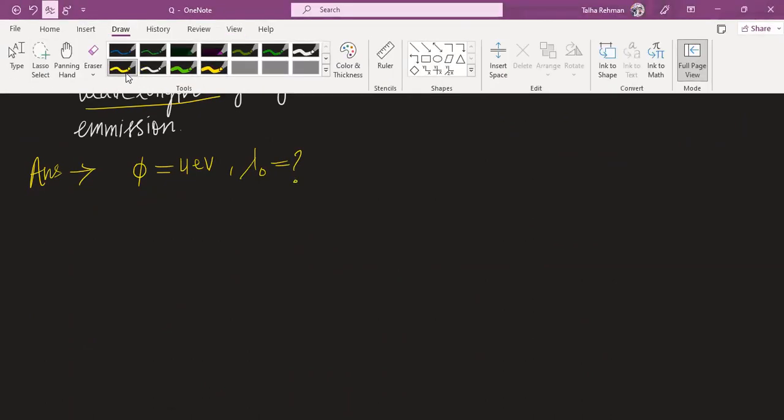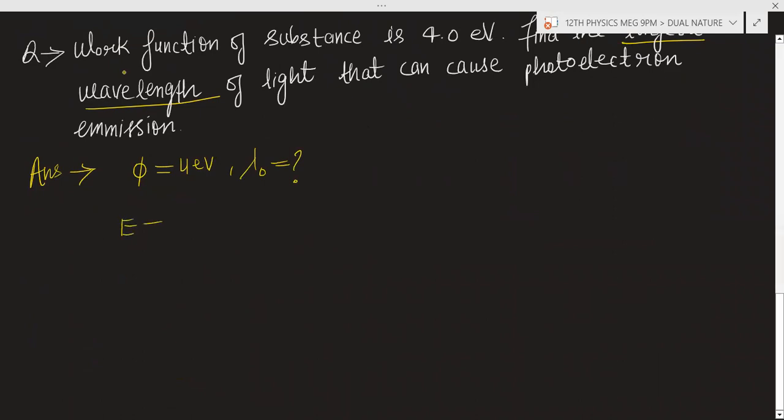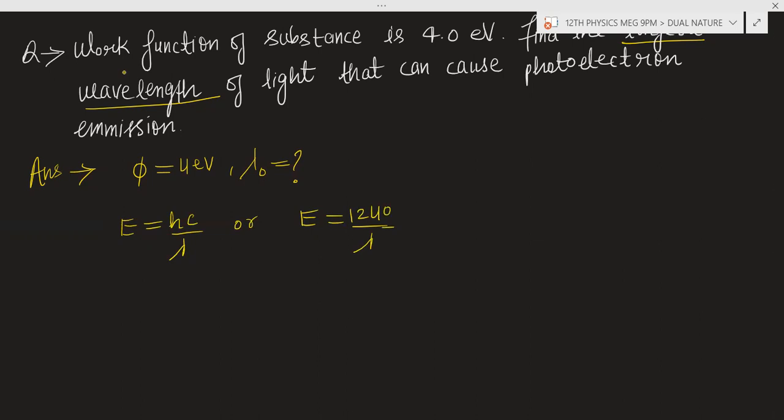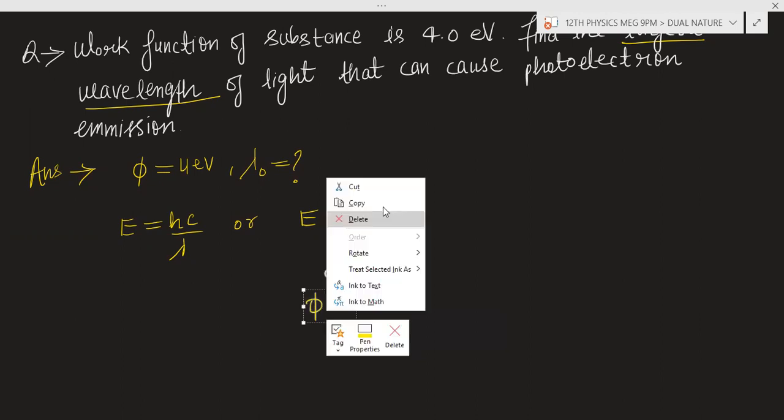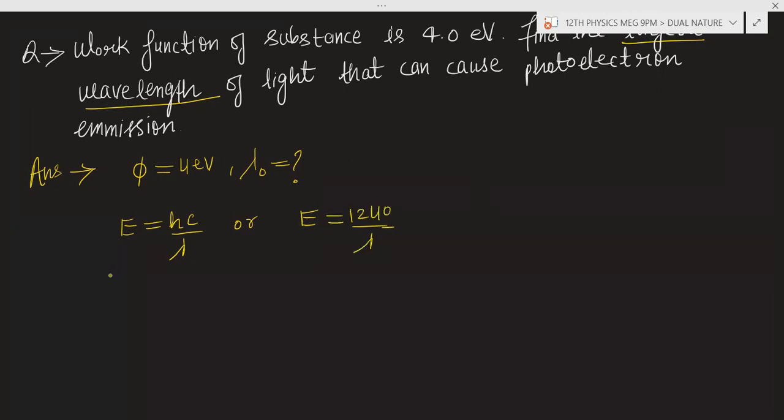Very easy. You can calculate the energy either with this formula E is equal to hc by lambda, or you can use E is equal to 1240 divided by lambda. You will get the answer in electron volt. We have one formula: work function is given by hc by lambda naught.